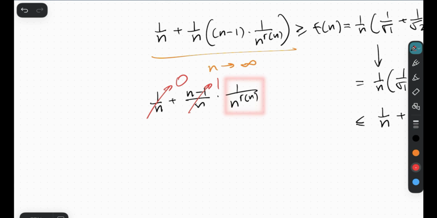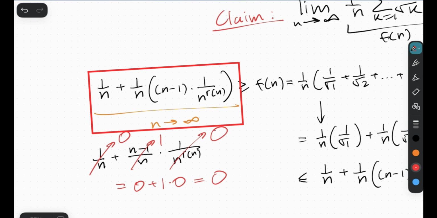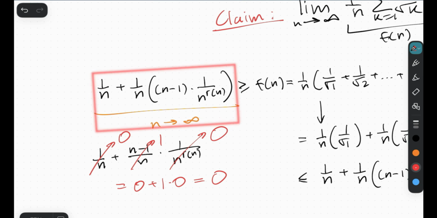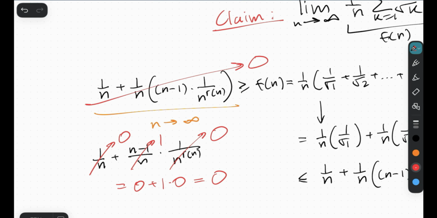Anyways, now that you know why that limit is 1, let's consider this limit as n approaches infinity. Well, because r of n is positive, this would vanish to 0. So altogether, we have 0 plus 1 times 0, this is just 0. So indeed, we see that the limit as n approaches infinity for this sequence goes to 0. Amazing.